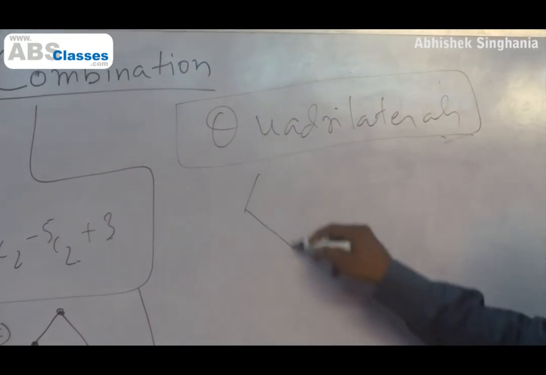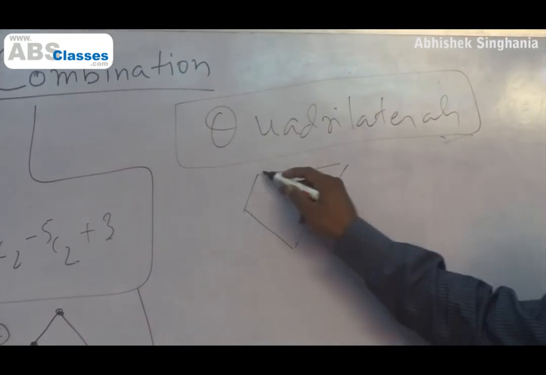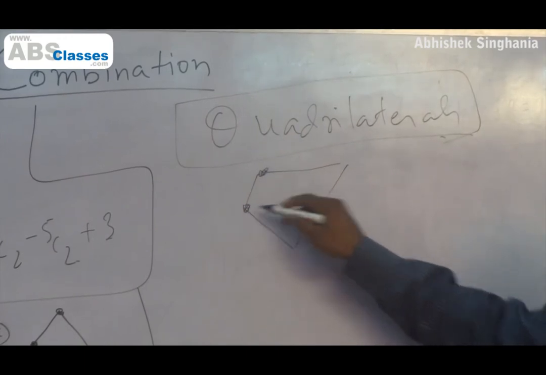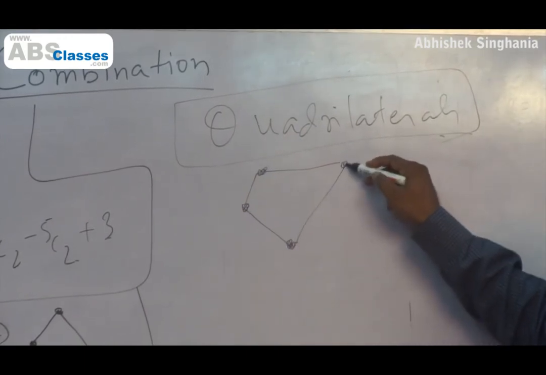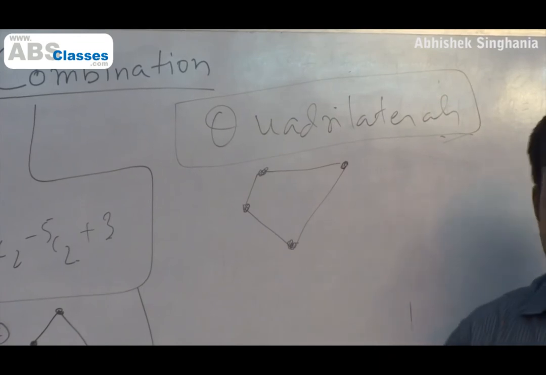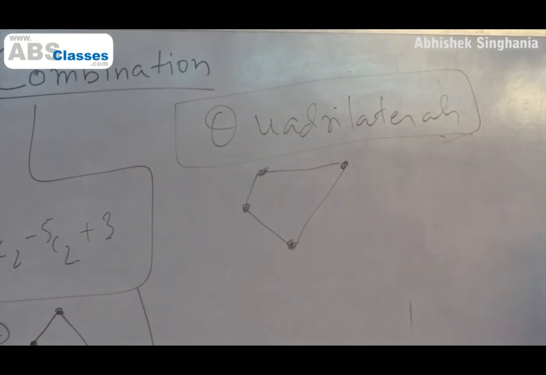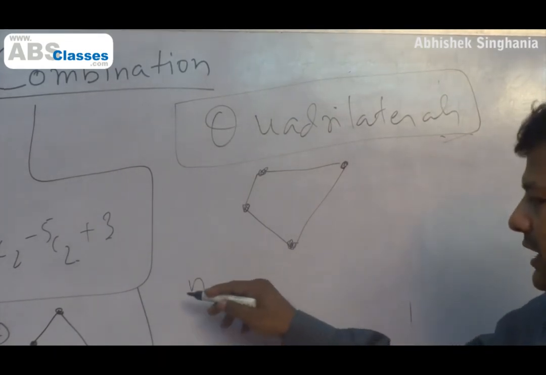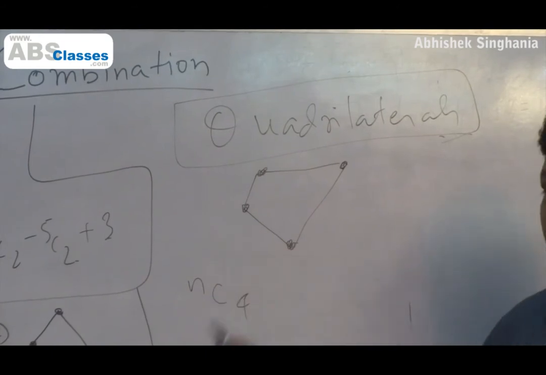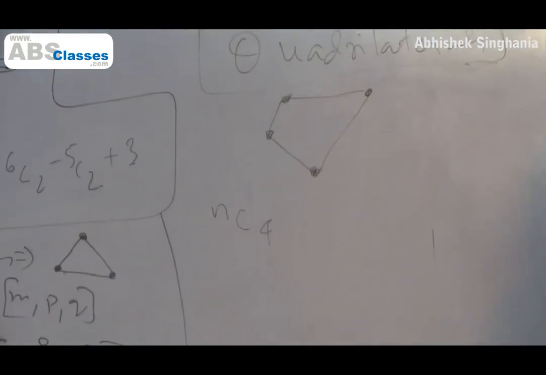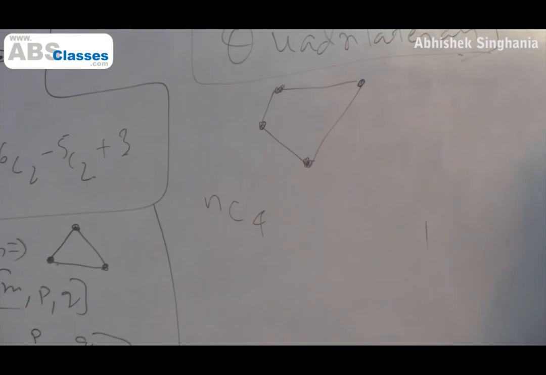Quadrilateral basically means a 4-sided figure. Okay. So a 4-sided figure means 4 points which are non-collinear. Only then you can have a 4-sided figure. So basically the answer should be the same. If there are n points, the maximum number of quadrilaterals should be NC4. And if the points are collinear, they won't give me any quadrilateral.